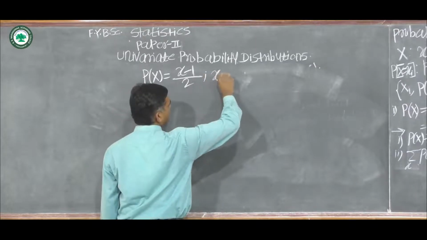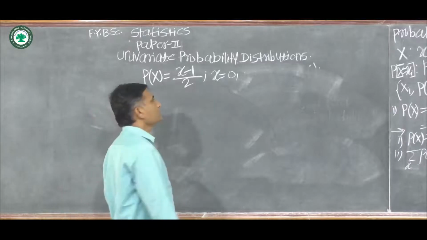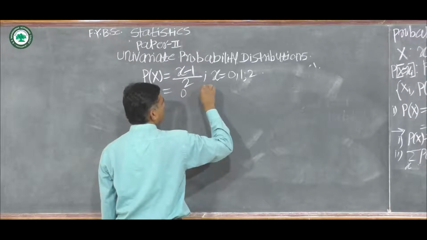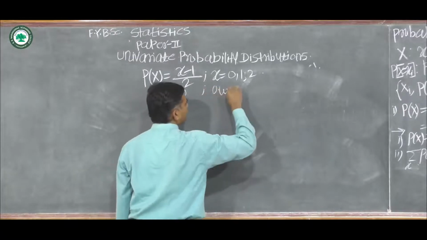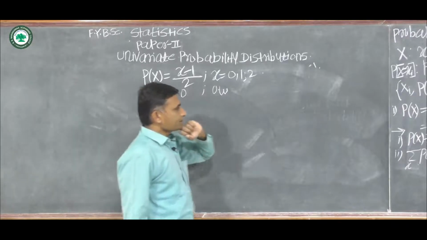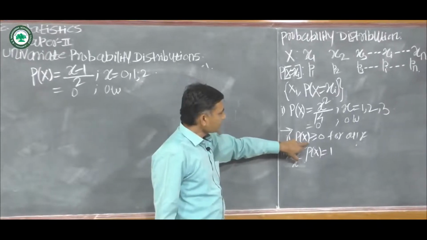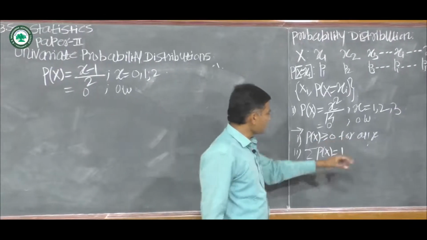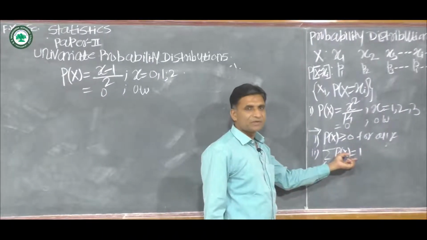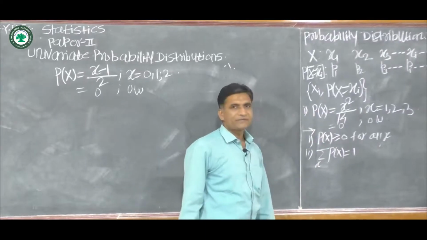Here x takes values 0, 1 and 2, and 0 otherwise. If the given function satisfies these two conditions, p of x is greater than or equal to 0 for all x, and summation of p of x is equal to 1, that is total probability is equal to 1, then the function is called the probability mass function.